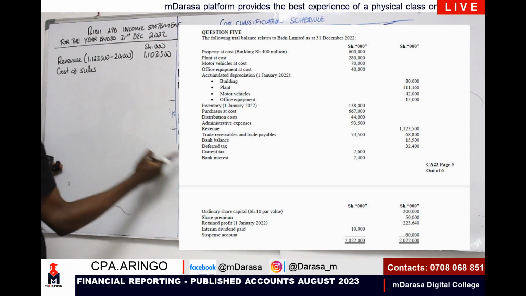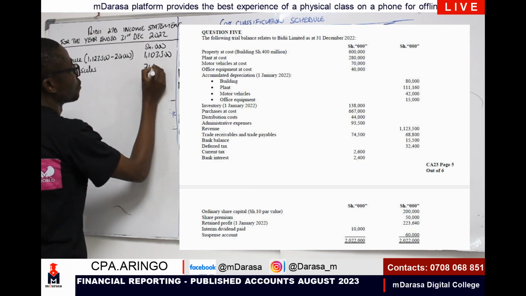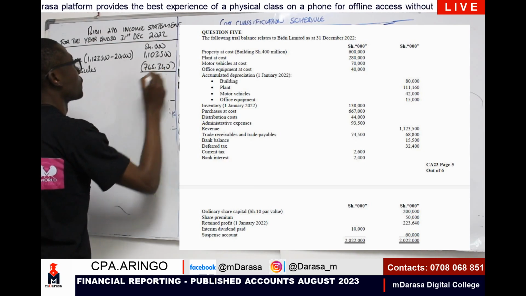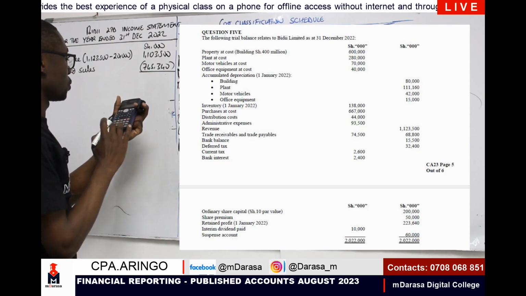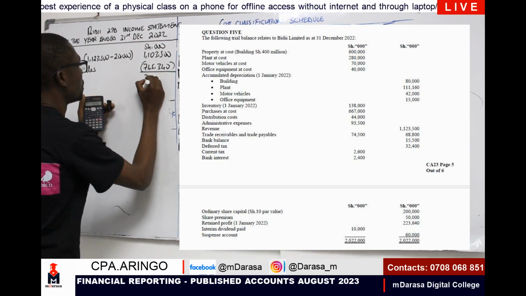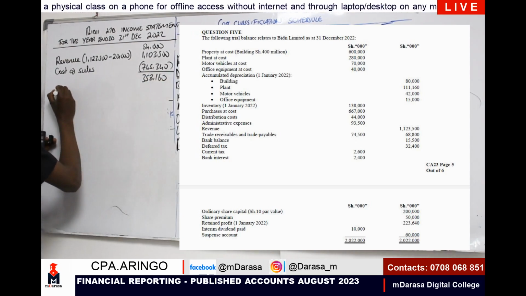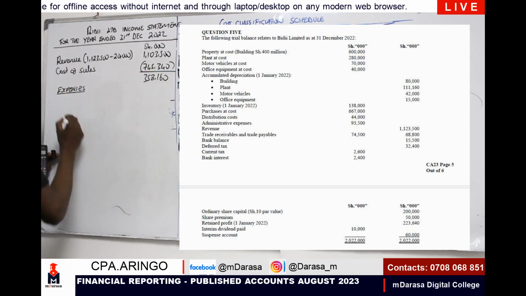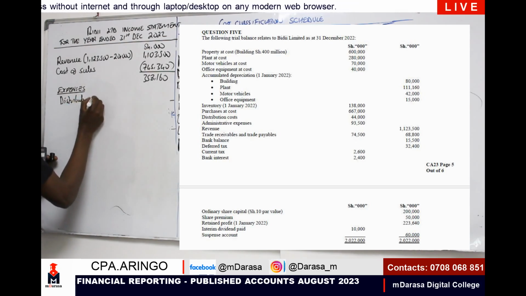quickly copy and paste. We have it here, 745,340. So minus 745,340, giving 358,160. We have our expenses, which we are going to start with distribution cost.